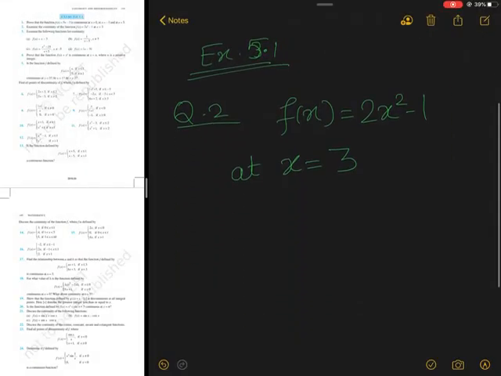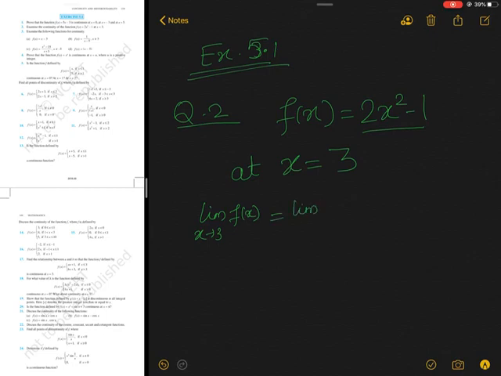How to do it? We know that to check continuity we are supposed to see the left hand limit, right hand limit and the value at that point. Here you see the function is the same for all values of x. So here we will directly calculate the limit. So I will write limit of x tends to 3 f(x).